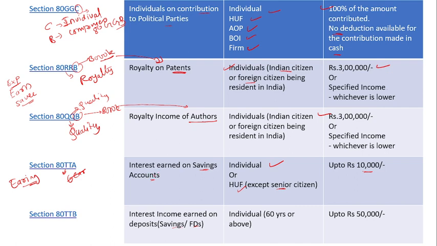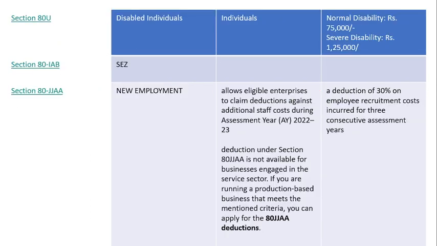But in Section 80TTB he gets a deduction on savings and on FD deposits, if he is above the age of 60 years. So 80TTB is for the senior citizen, and he will get a maximum of up to 50,000 rupees as a deduction amount.